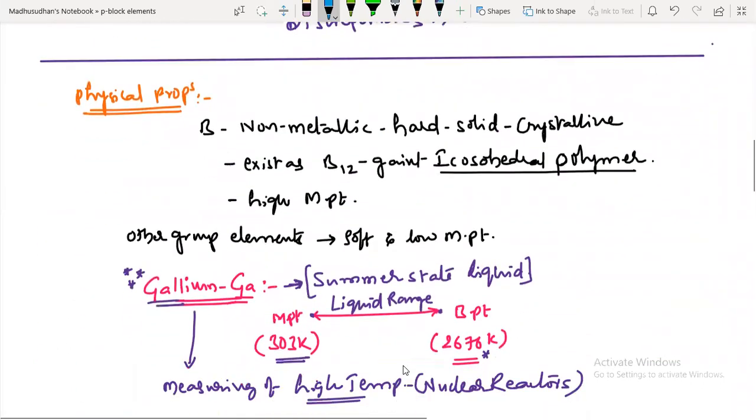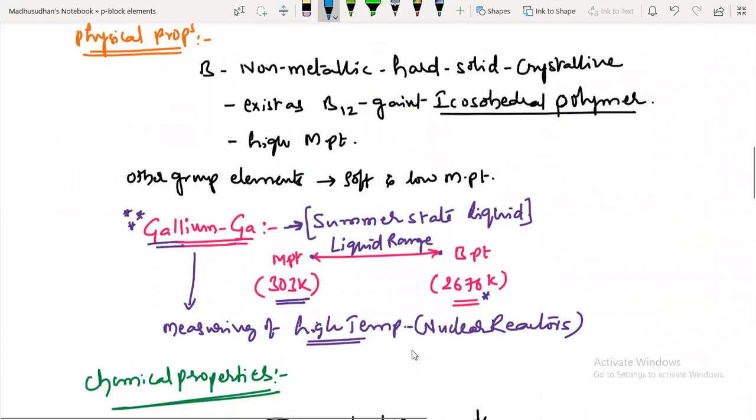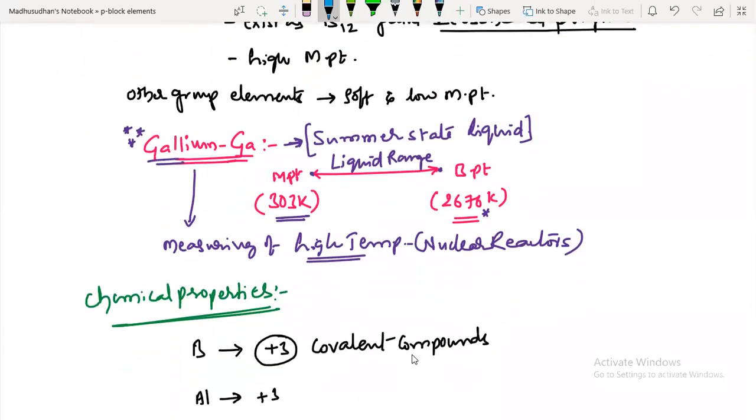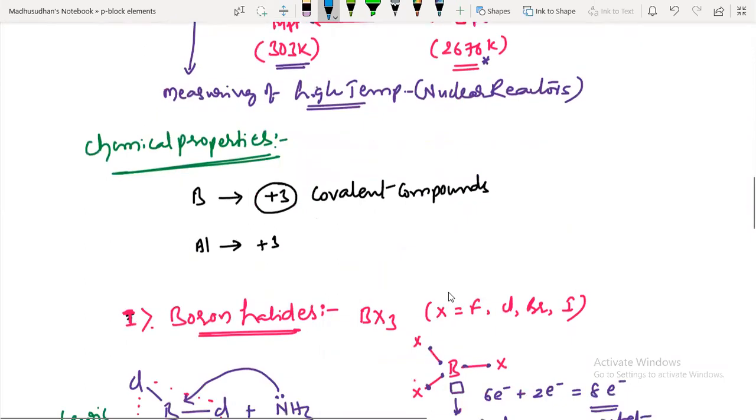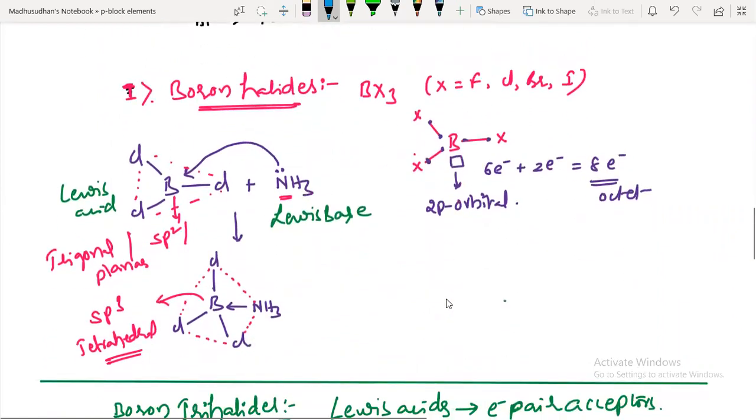Next, their physical properties. Here, gallium is important. It is called a summer state liquid. Due to the maximum difference between melting and boiling points, we make use of that in measuring high temperature in nuclear reactors. Boron will show +3 oxidation. Most of the compounds are covalent in nature. And boron halides BX3 act as Lewis acids due to the incomplete octet.